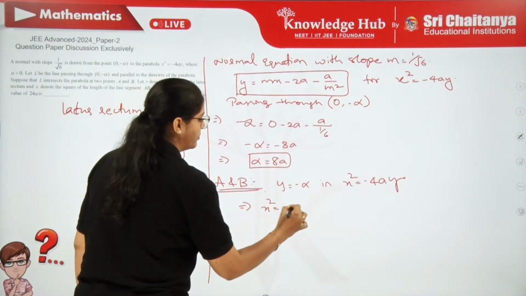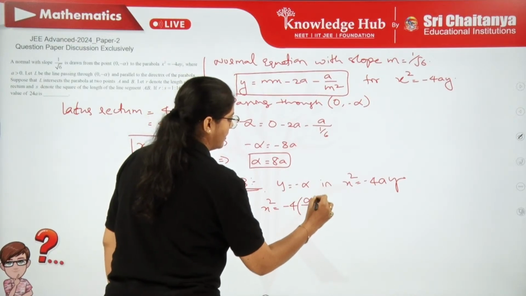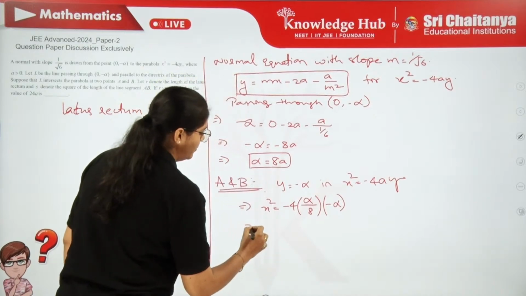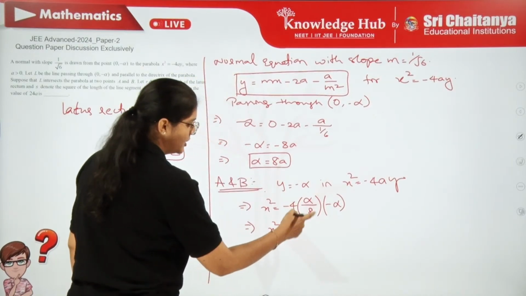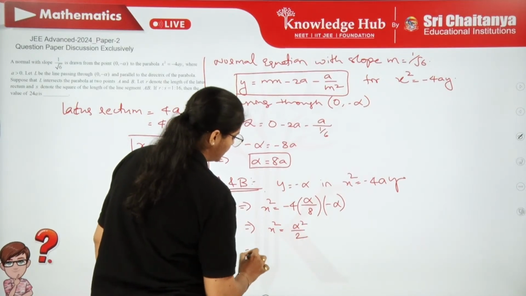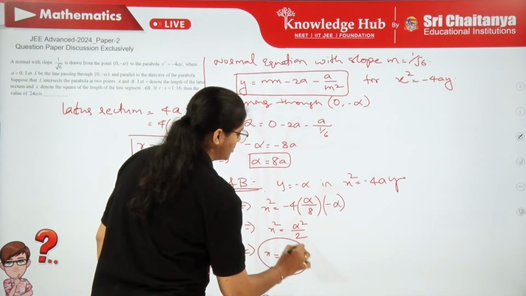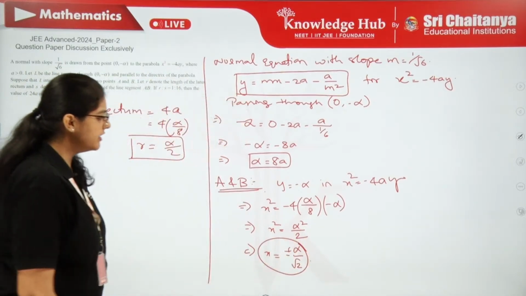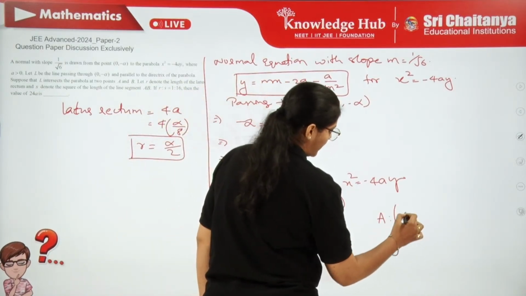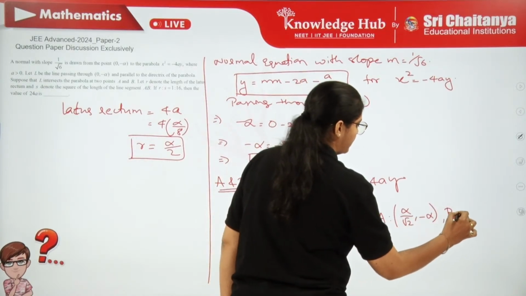x square equal to minus 4 times a, and we completely write a in terms of alpha, into y. So, y is going to be minus alpha. So, x square is nothing but alpha square by 2. So, what is this x? Plus or minus alpha by root 2. So, the x coordinates of these 2 points are: let us take A, that is going to be alpha by root 2, and the y coordinate is anyways minus alpha. What is B?